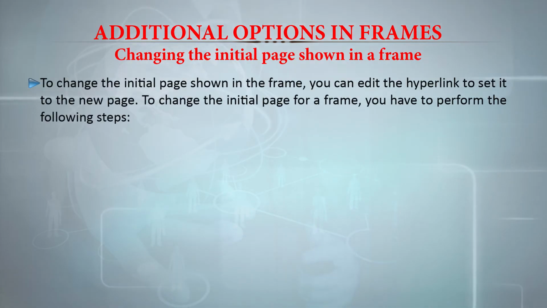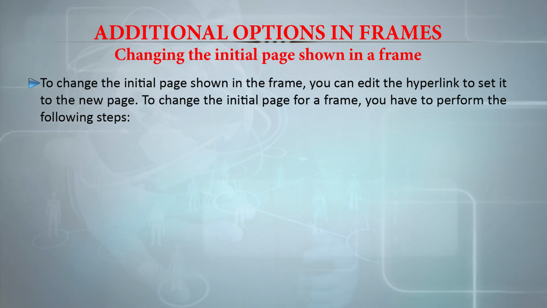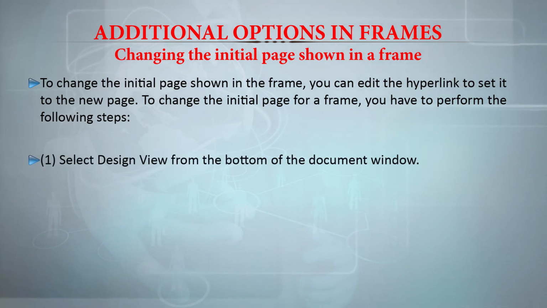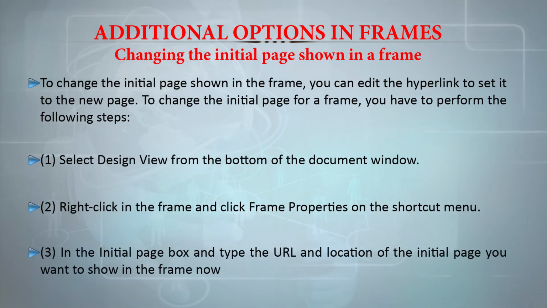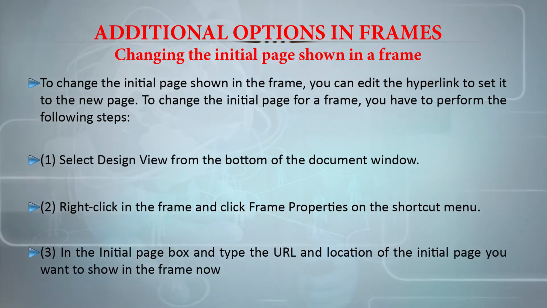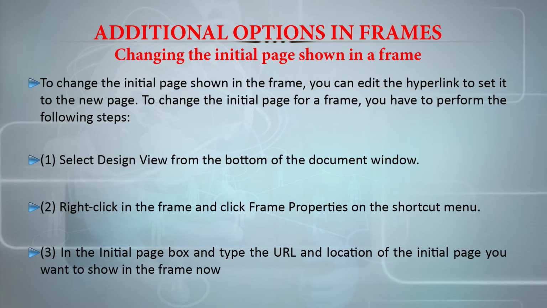Now let us change the initial page shown in a frame. To change the initial page shown in the frame, you can edit the hyperlink to set it to a new page. To change the initial page for a frame, you have to perform some steps. One step is that you select the design view from the bottom of the document window, right click in the frame and click on Frame Properties on the shortcut menu. In the Initial page box, you type the URL and the location of the initial page you want to show in the frame.